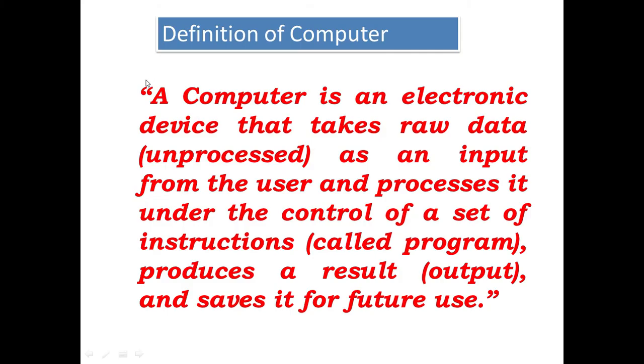Then definition of computer is a 3-mark question to you. Definition of computer. A computer is an electronic device that takes raw data, unprocessed, as an input from the user and processes it under the control of a set of instructions, simply called a program, produces a result, output, and saves it for the future. Its 3 purposes: unprocessed data first, it processes a set of instructions and gets the result. It's the definition of computer.